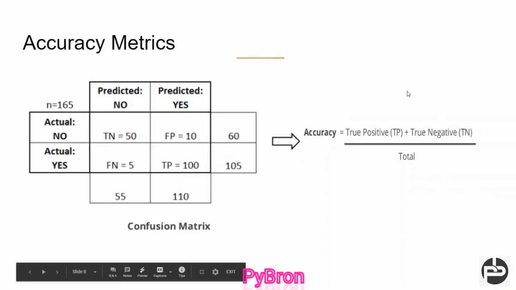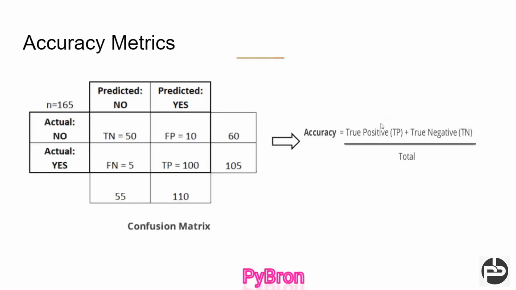Next, we are coming to the accuracy matrix. As already told you, whenever you are going to deploy any model, or make any model, you have to check the accuracy matrix. In linear regression also we had seen accuracy matrix, but if you are dealing with a classification problem, either binary class or multi-class classification, the accuracy matrix plays a vital role. So how does the accuracy matrix work? Just try to understand in a very generic way.